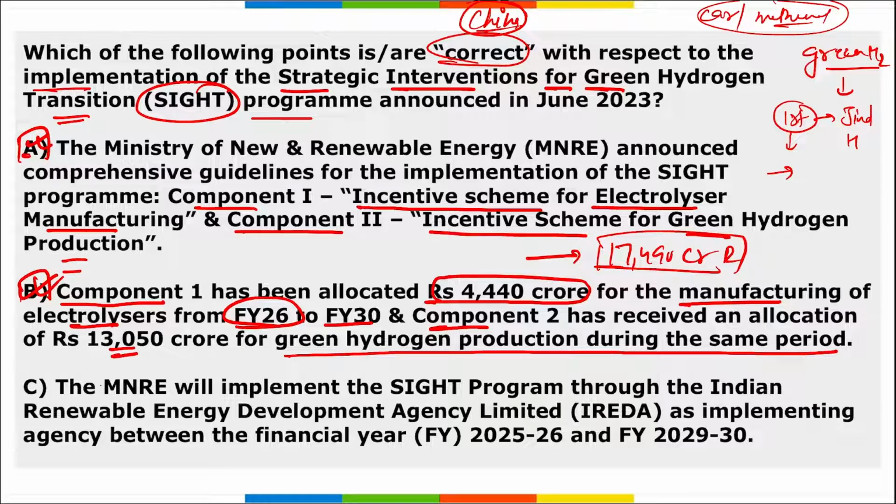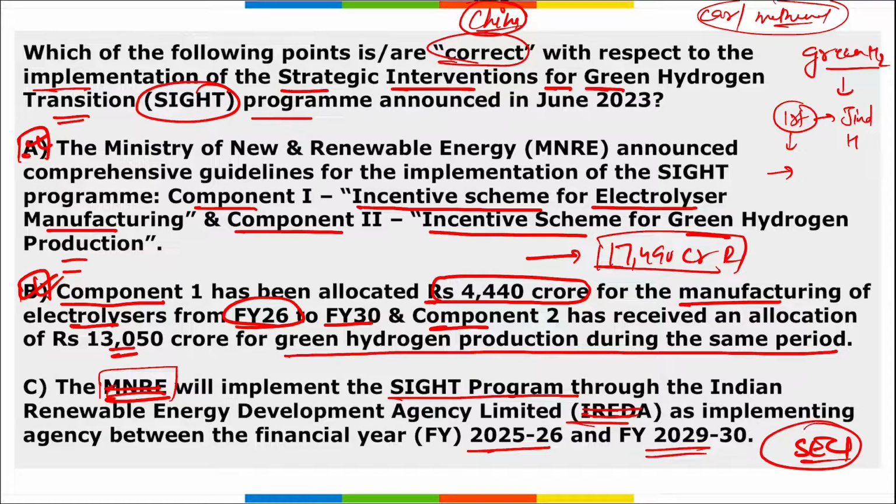Let's look at option C. Ministry of New and Renewable Energy will implement this SITE program through IREDA as implementing agency between this financial year 26 to 29-30. No, this is not IREDA. Ministry of New and Renewable Energy will be partnering with SECI.